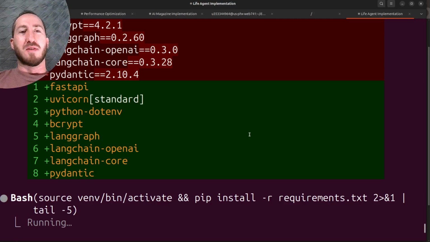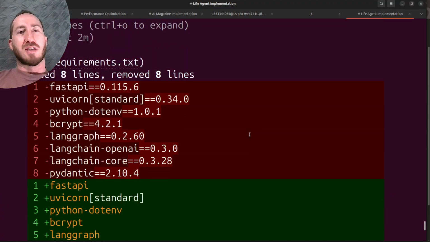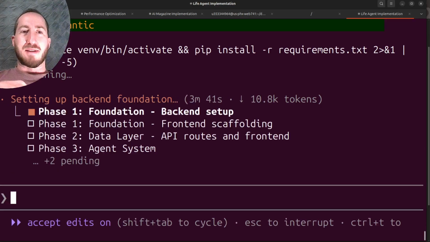So it just removed all of the package version specifications and is like, hey, let's just try to let it figure it out for us. So that's why it wants to do it again. And so we're going to let it.